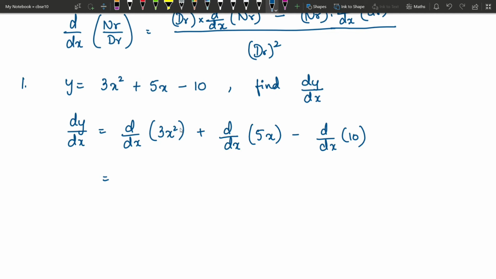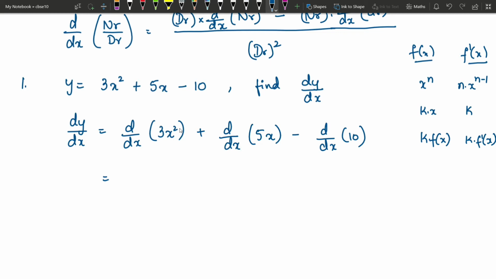Now for this we will use the formula. If you have k into x square, I will write the function here and the derivative here. If you have x power n, then the derivative is n into x power n minus 1, and if you have k into x, the derivative is k. If you have k into f of x, then the derivative is k into f dash of x. So basically here we have 3 into x square.